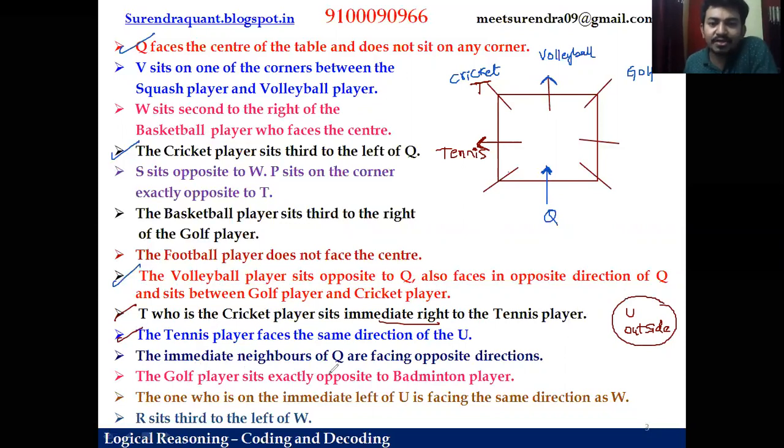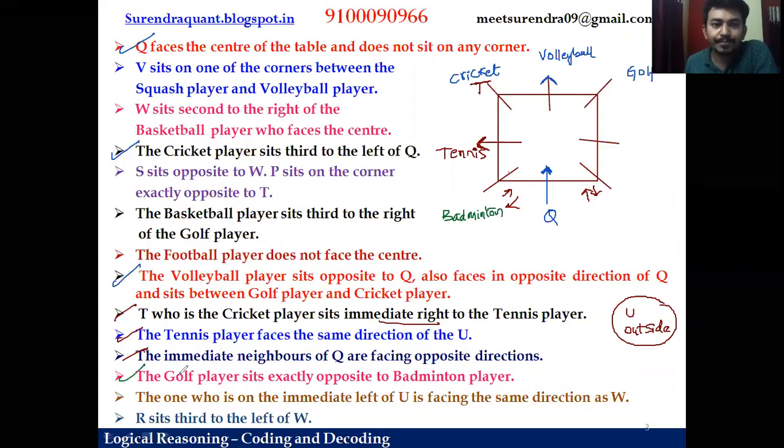The immediate neighbors of Q are facing opposite directions. So these two are the immediate neighbors, right? If this person is facing center, this is not facing, or if this is not facing, this is facing. Vice versa, right? We have to fix it out. Okay. The golf player sits exactly opposite of badminton player. So exactly opposite means you can see here, if this is golf, exactly opposite is this. This is badminton player. So this clue is done.